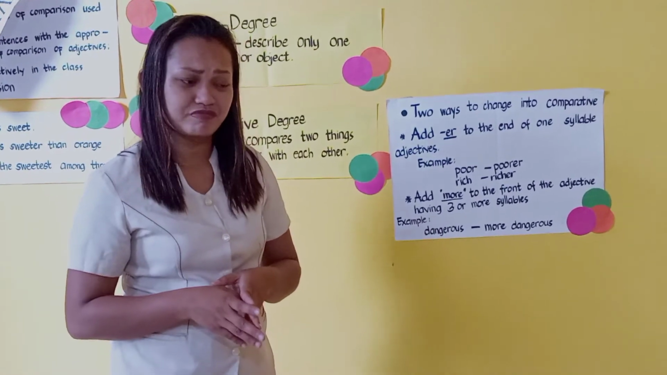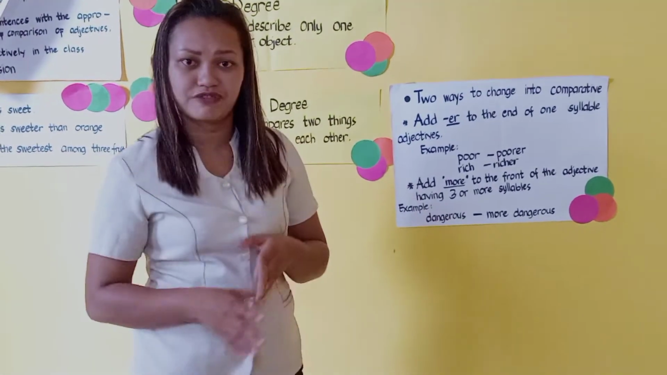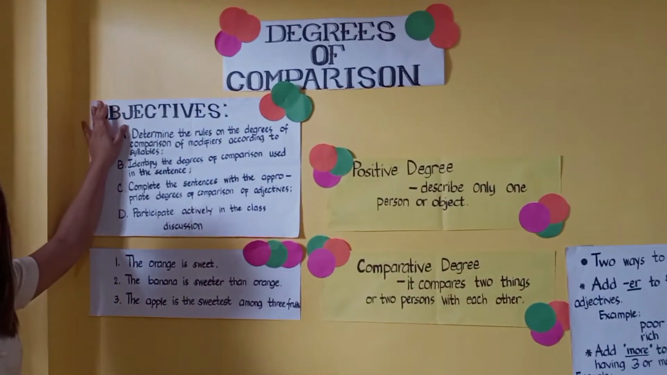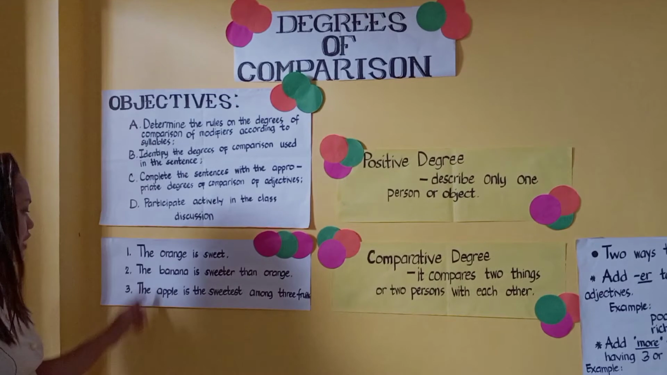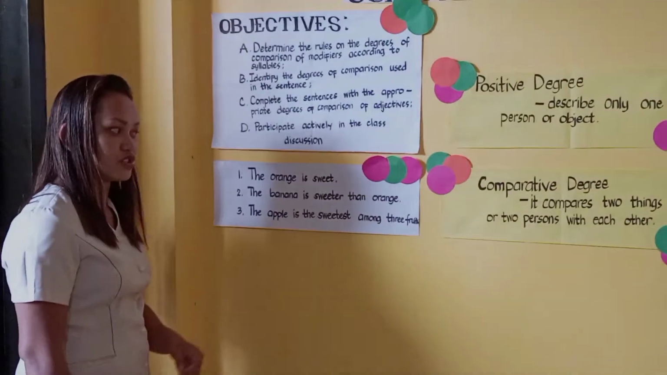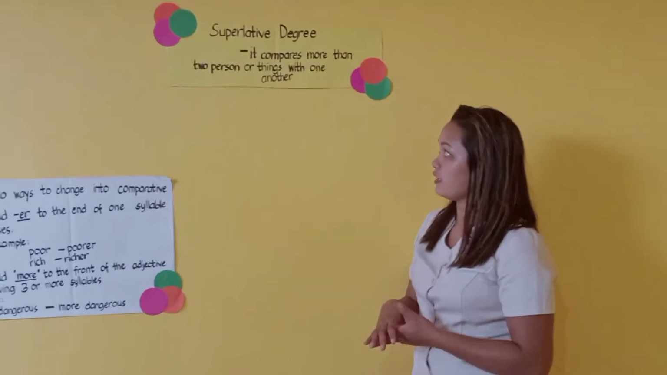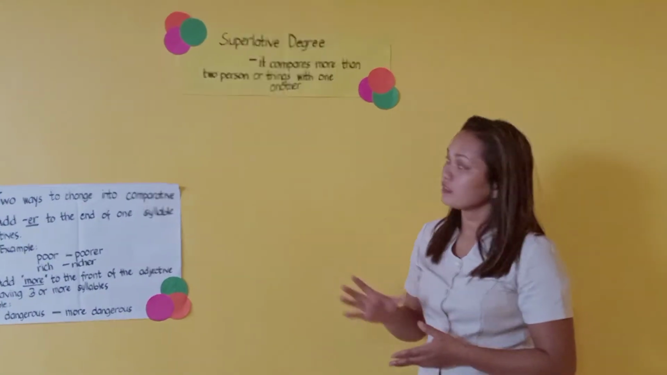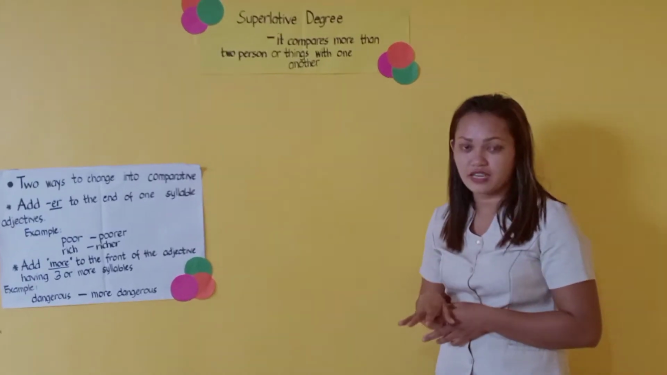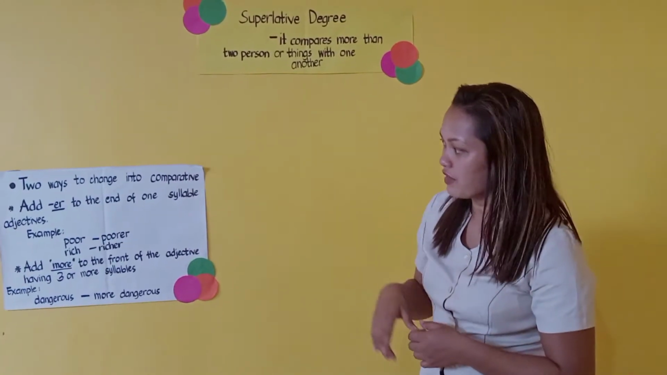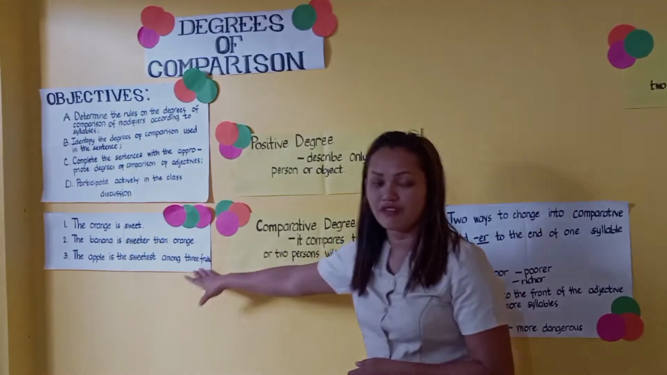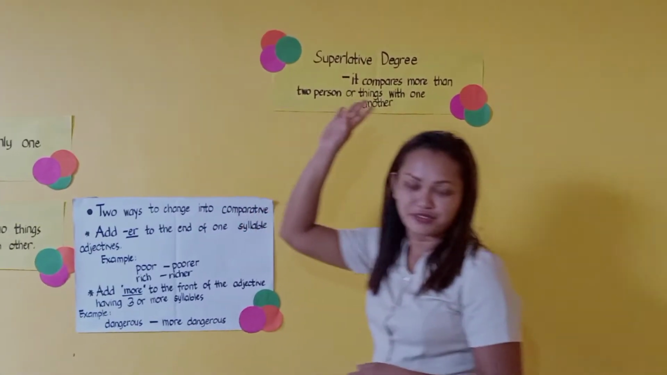Next one, we have the superlative degree of comparison. So we have here, third, the apple is the sweetest among 3 fruits. So the apple is given 2 more fruits, which are the banana and the orange. So the third one, again, is the superlative degree of comparison, which compares more than 2 persons or things with one another. So the example here, the apple is the sweetest among 3 fruits, is an example of the superlative degree of comparison.